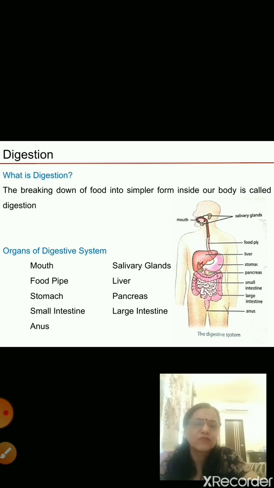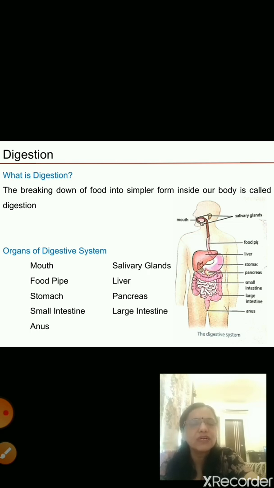This pipe is known as the food pipe. From the food pipe it goes to the stomach. Stomach is a bag-like structure, you know that. In your mouth also, digestive juices are there, that is called saliva, and you get saliva from the salivary glands. In the stomach also many digestive juices are there. They all act upon this food, and one by one they digest the nutrients.